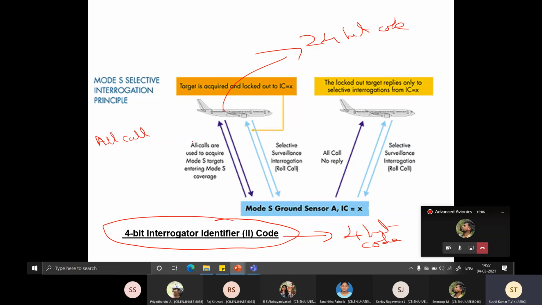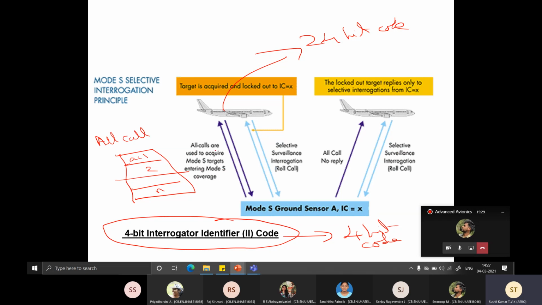You're just calling them, and then the aircraft will start giving out its unique address. So you store all the data in a memory location for that particular time instant. So you have aircraft 1, 2, so on, n aircrafts with their codes.